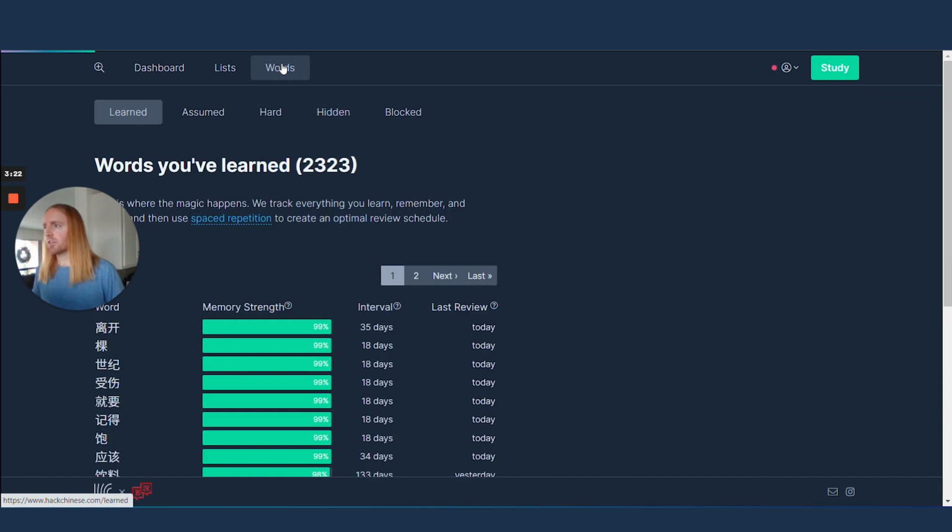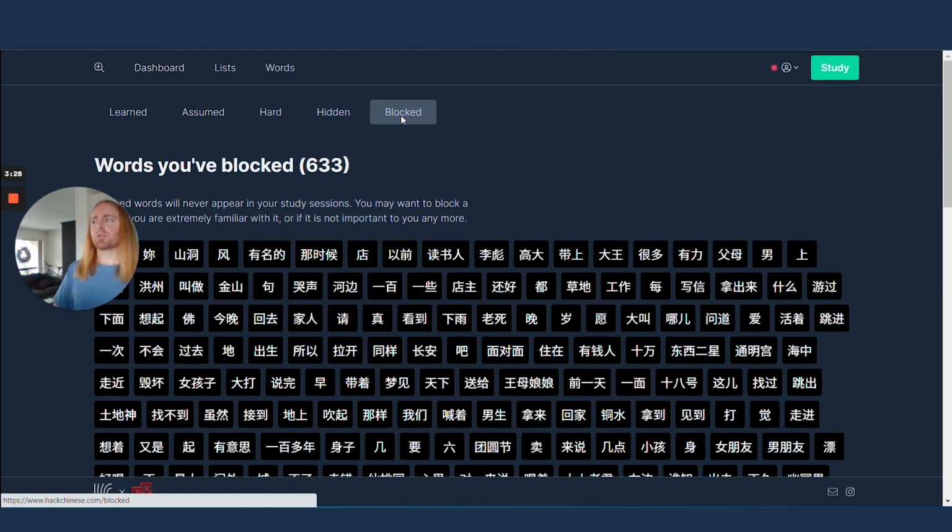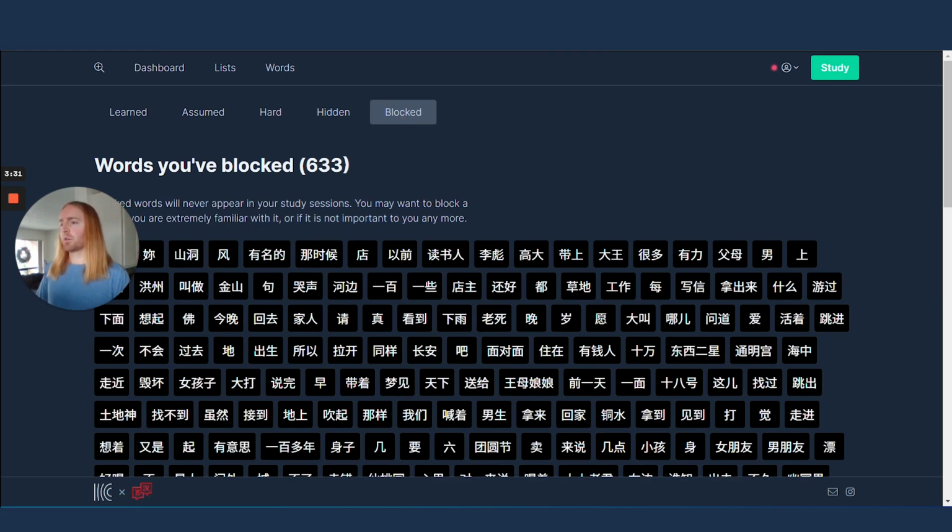But my third tip is on blocking words. Now the thing is, you don't need to do flashcards for every single word that comes up. I have over 600 words on my block list. And, in Chinese, you're going to see the same words over and over again for the majority of the words used. You don't need to do flashcards for those words if you're already familiar with them. So my rule of thumb is, if it's not serving me anymore to do flashcards, I add it to this list right here. There's also many words that are just slight variations of other words, but they have the same meaning. So I'll add those to the block list as well. This will make it a lot more efficient. You can just study what you need to study and not spend extra time on stuff you don't need to study.